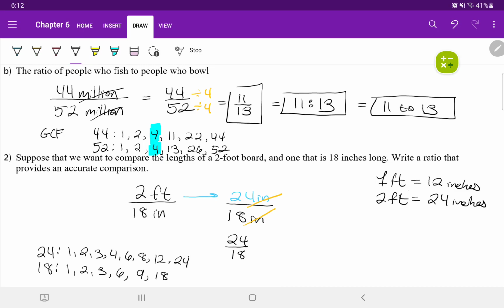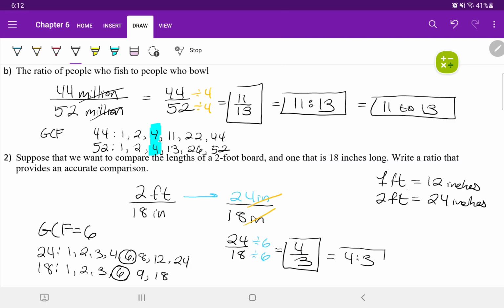Both lists have the numbers 1, 2, 3, and 6 in common. The greatest common factor is 6, which means I'm going to divide the numerator and denominator by 6. 4 over 3. So the ratio can also be written as 4 to 3, or using the word to.